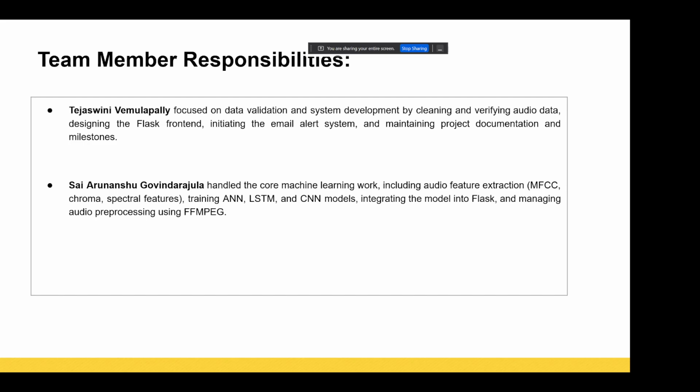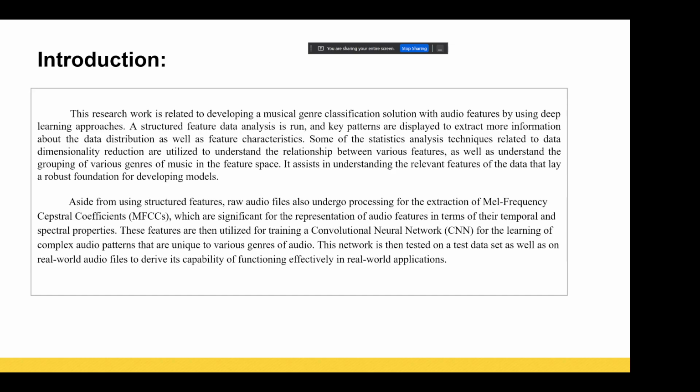Hi, I'm Tejaswini. My responsibility was data validation and system development, by cleaning and verifying audio data. I have designed a Flask frontend with an email alert system, and maintained project documentation and milestones.